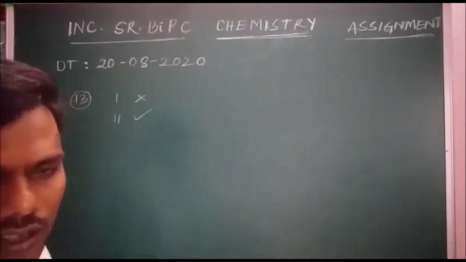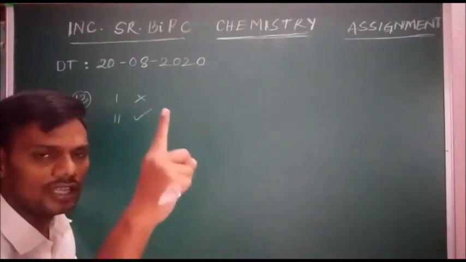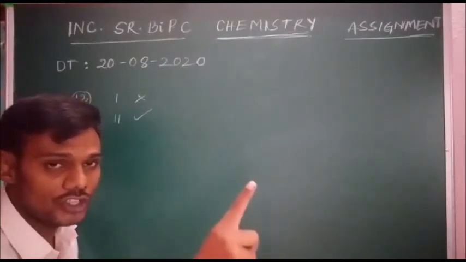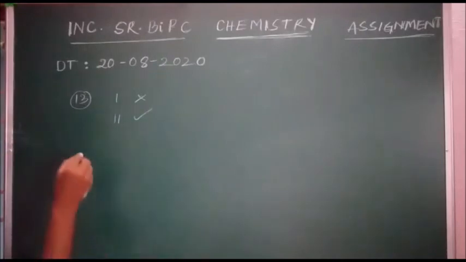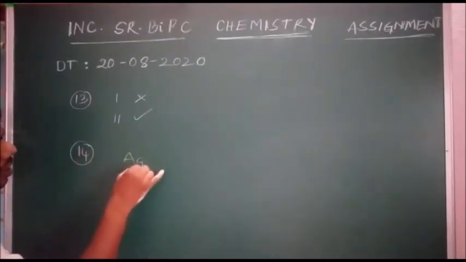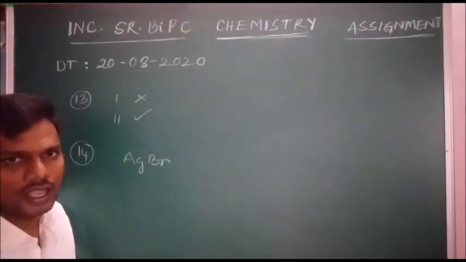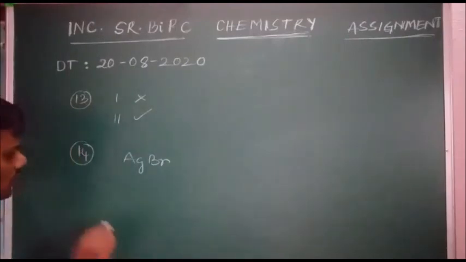In NCERT lines it is given clearly: the compound AgBr, silver bromide, exhibits both Frenkel and Schottky defects. So in question number 14, option 1, AgBr, is the answer.